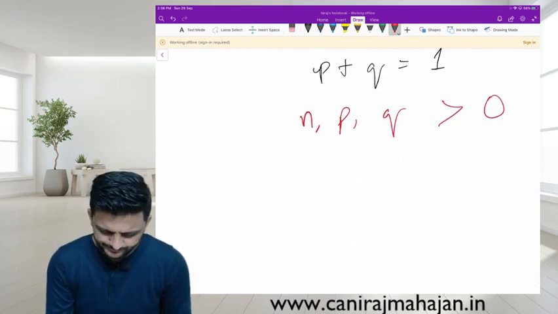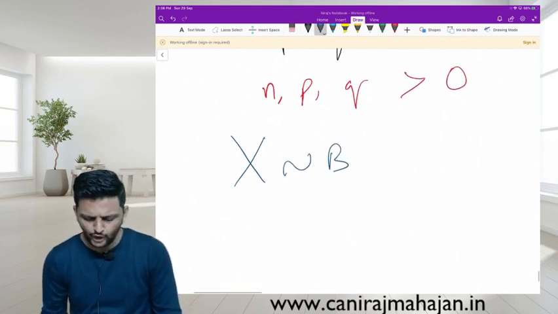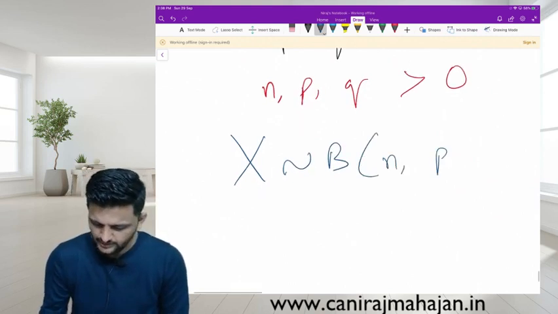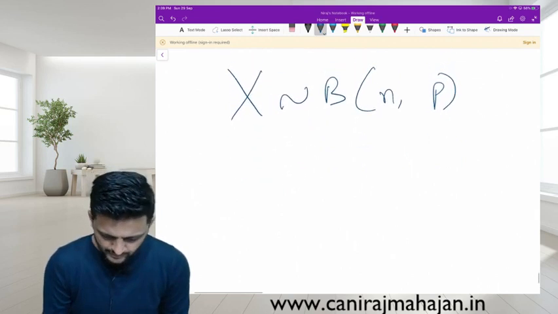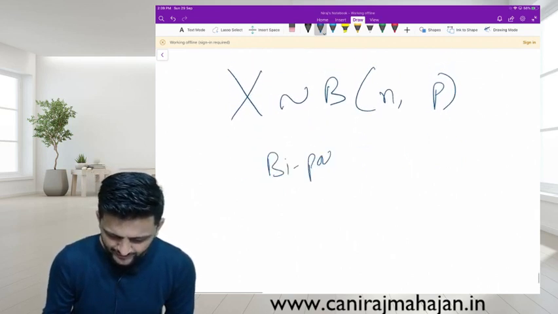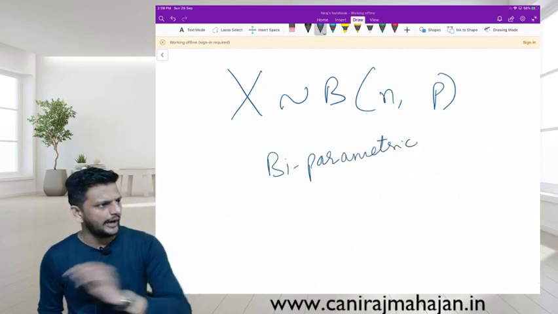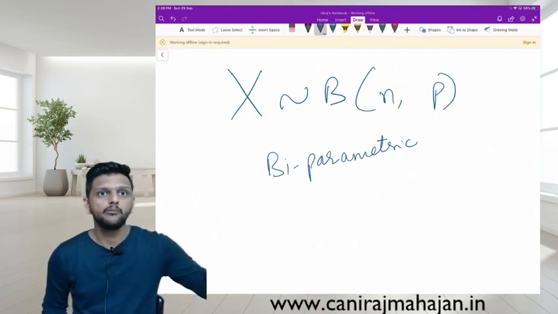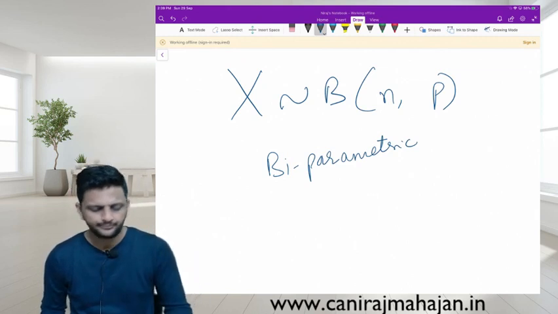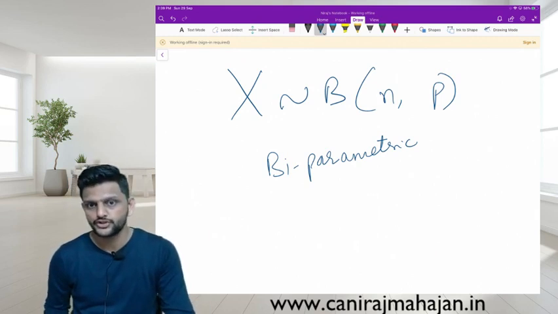What else? How do we denote it? X follows binomial with parameters N and P. How many parameters are there? 2. So it is biparametric. Theory questions are asked on this. Discrete variable biparametric, binomial. Discrete variable uniparametric, Poisson. Continuous variable biparametric, normal distribution.